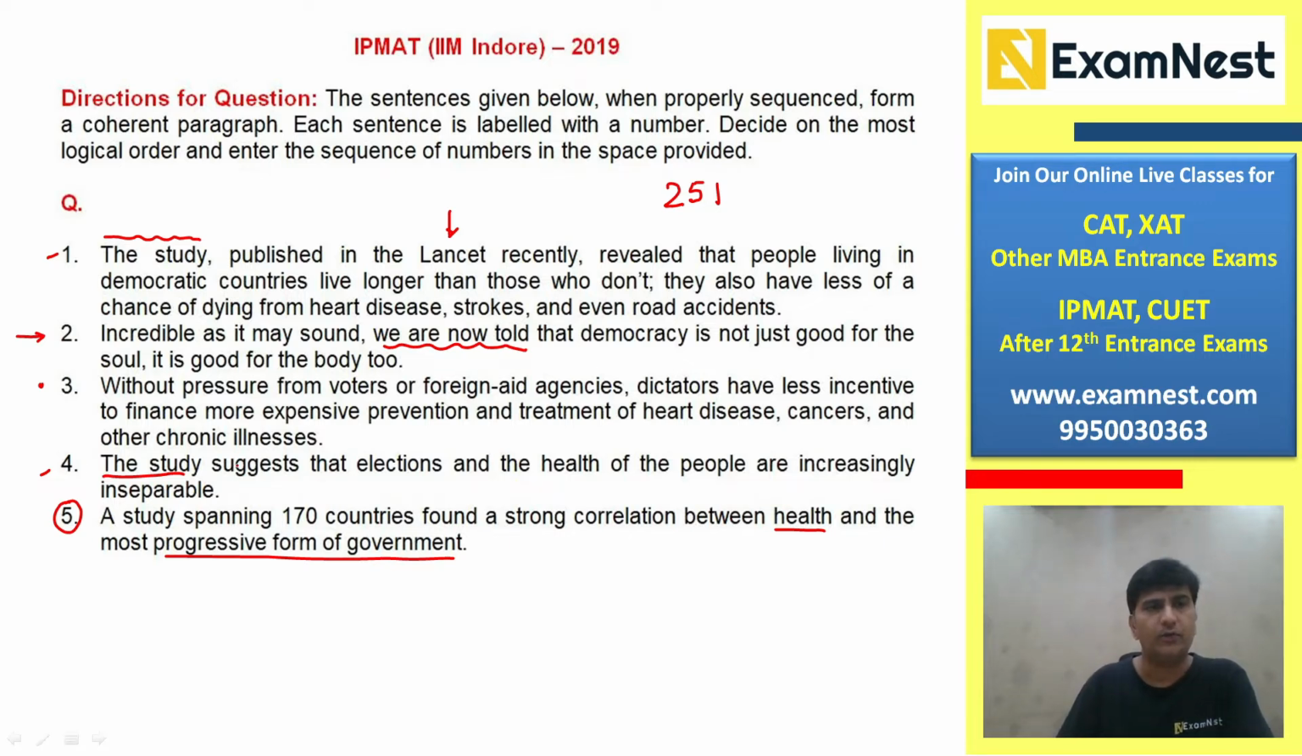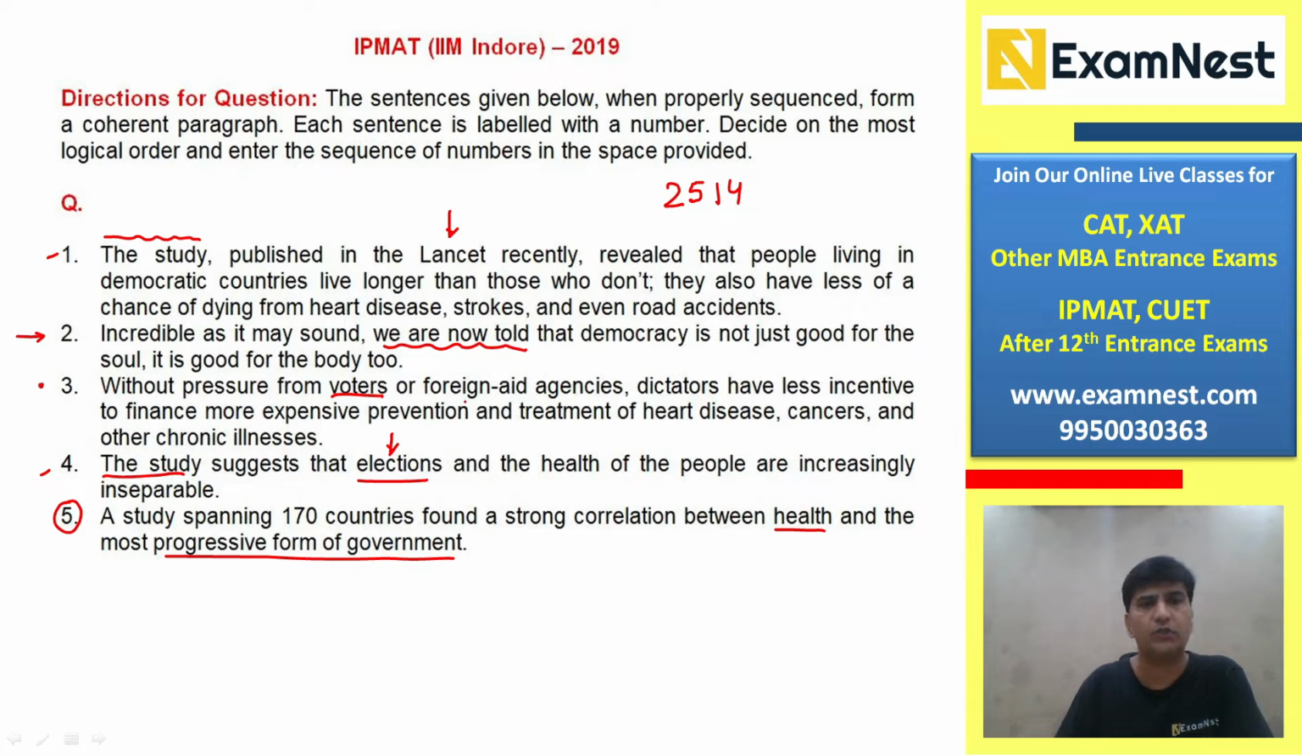Now look at the statement 4. The study suggests, again further elaborating it, the elections and health of the people are increasingly inseparable. So, form of government and health and election. So fourth will be here. And look at the last statement here. Without pressure from voters. So when we are talking about voters, we are focusing on elections. So third has to come after the fourth statement.